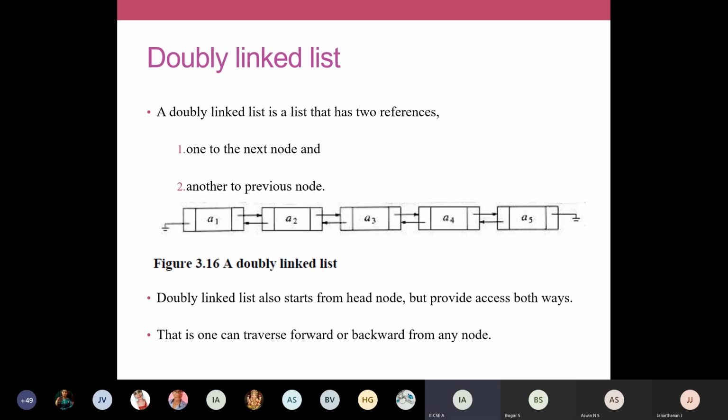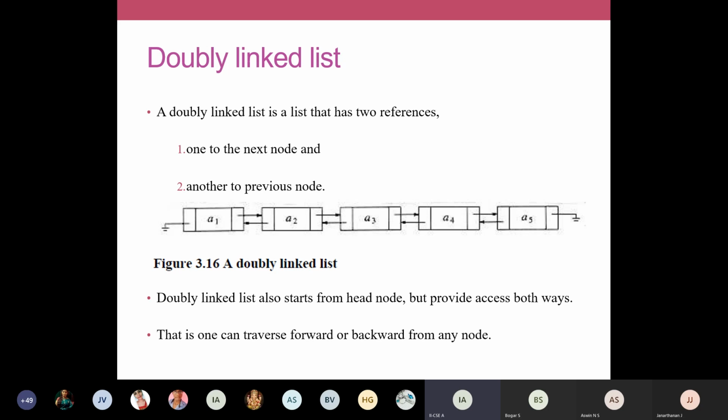And you can draw this diagram for doubly linked list. A doubly linked list will have two references, that is, two pointers. You just see this diagram. You have the node representation itself. It will have three fields. In the singly linked list, we saw that there are only two fields in your node: one for data and another for the address field. Whereas in a doubly linked list, you have three fields. One to denote the address of the next node, and another to denote the address of the previous node.